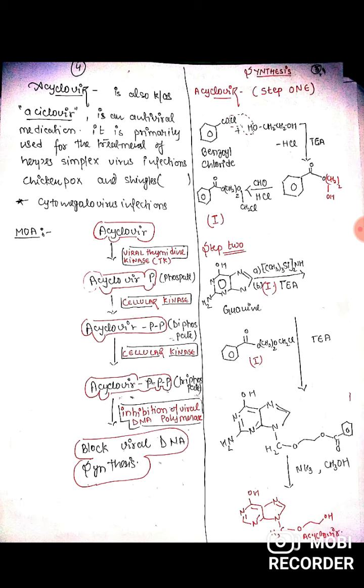Upon treating with HCl in the presence of aldehyde, it gets converted into the first intermediate that is used in the second step.